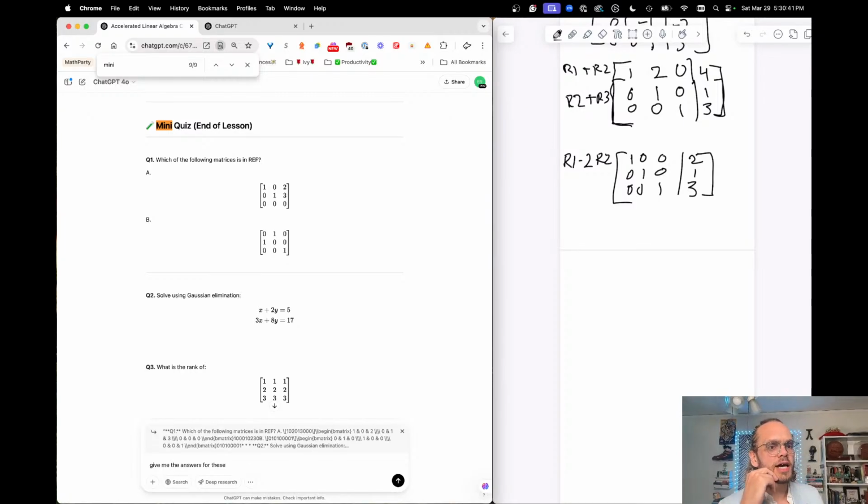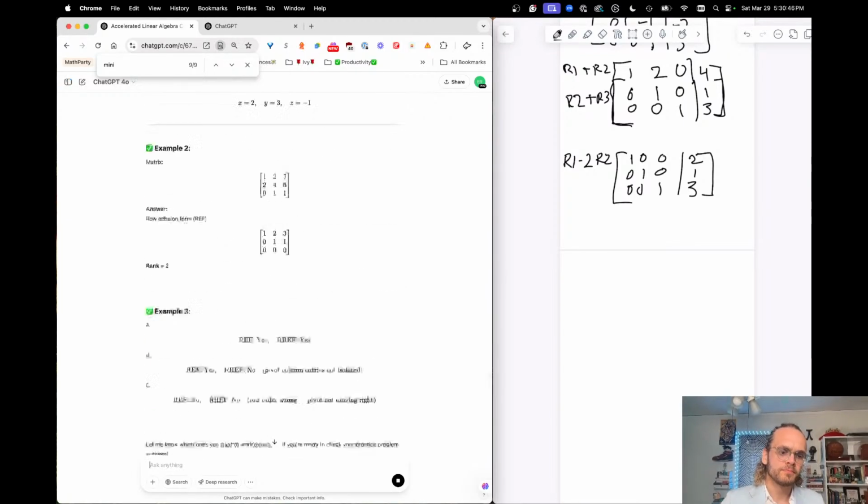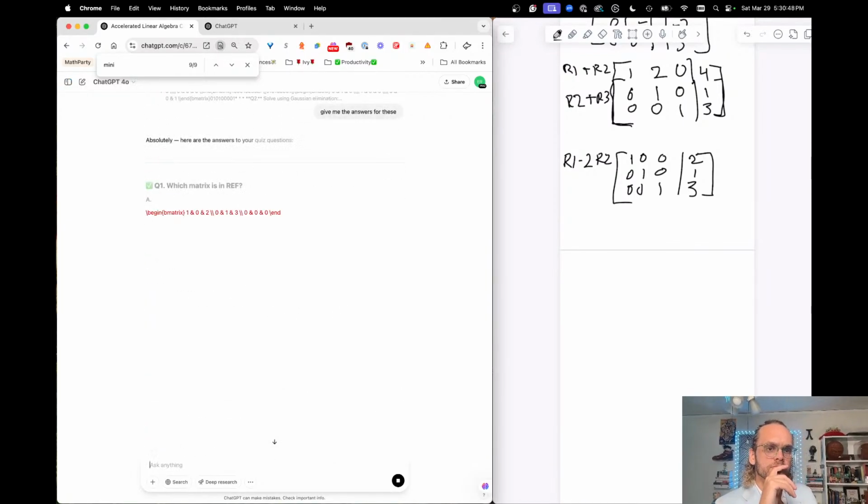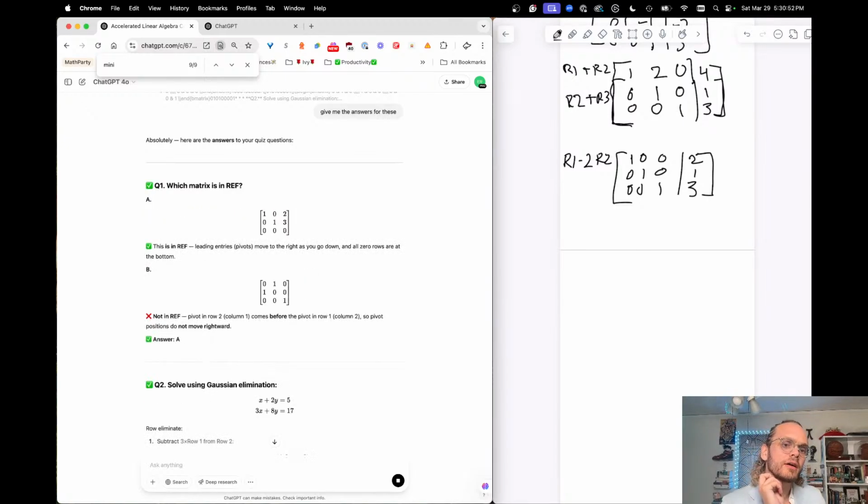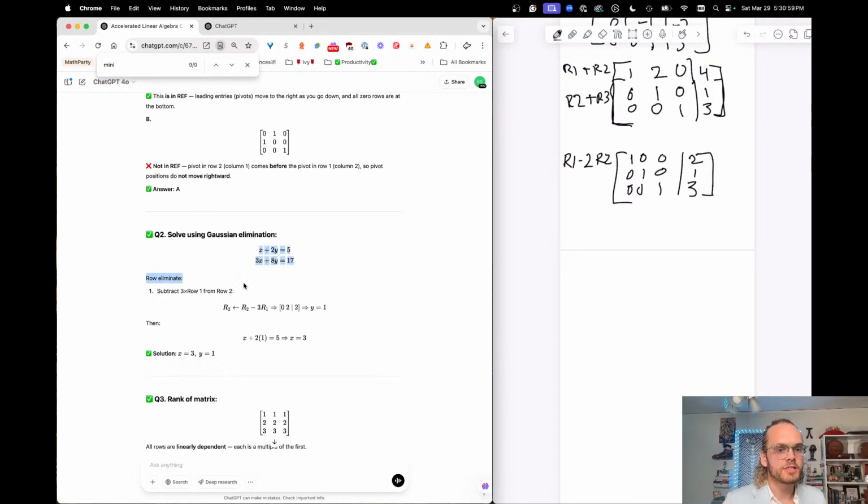I think that the answer is neither is in row echelon form. Oh no, maybe the first one is. I'm not sure though. This is. All right, all 0 rows are at the bottom. Cool. This one's not. It needs to be flipped around. Cool. Solve using Gaussian elimination.